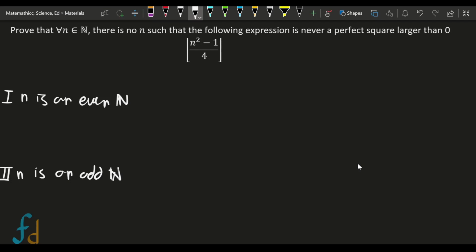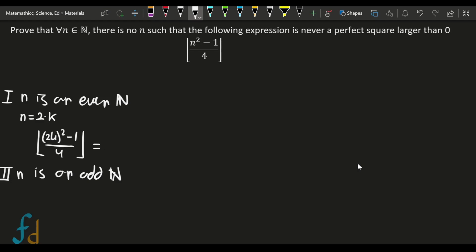For the first case, we let n be equal to 2 times some natural number k. Then we substitute this into the original expression. The expression becomes the floor of 2k squared minus 1, all over 4.